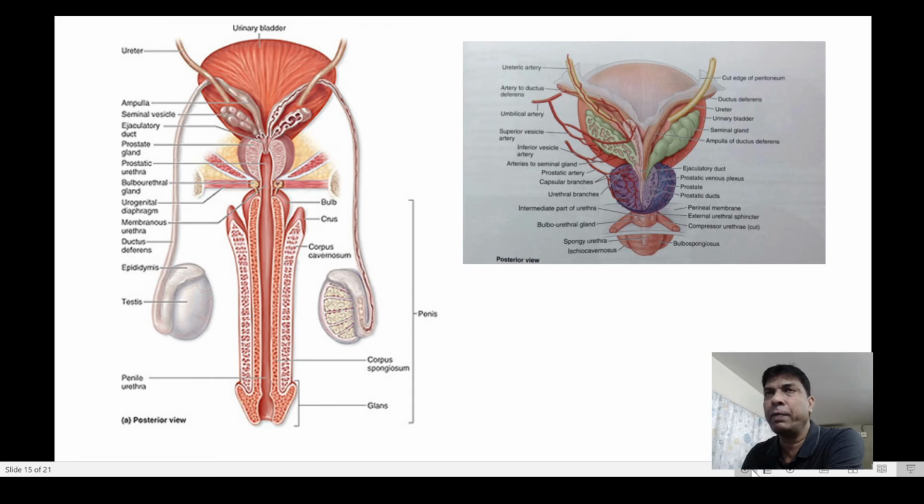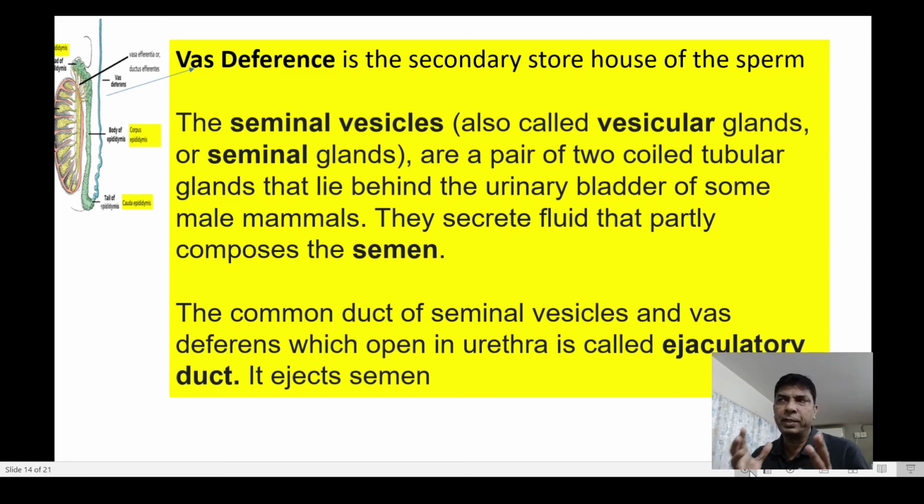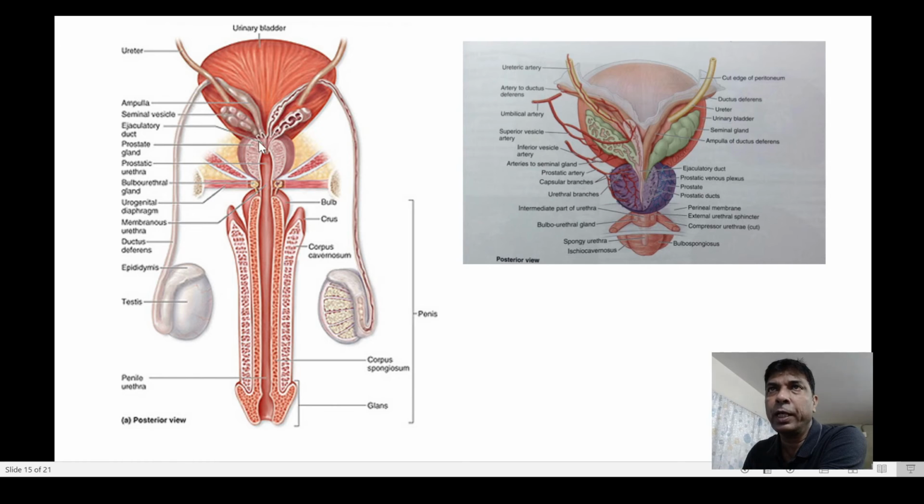Now what does the seminal vesicle do? Actually they secrete the fluid that partly composes the semen, and here you can see the ejaculatory duct which actually ejects semen, and you can see that both the seminal vesicle as well as the vas deferens have ended into this common duct. Here you can see there is another very important gland. This is known as the prostate gland, which is present between the urinary bladder and the penis in males. It nourishes and protects the sperms.